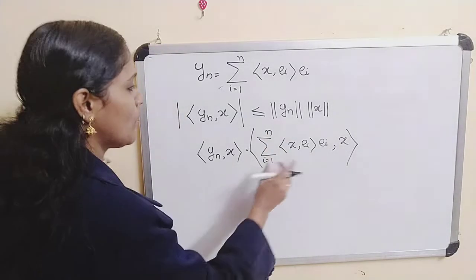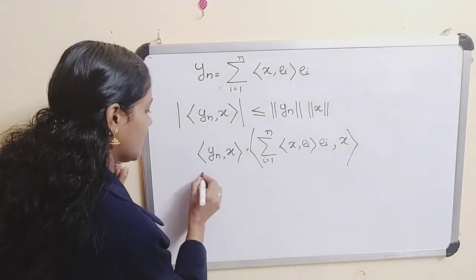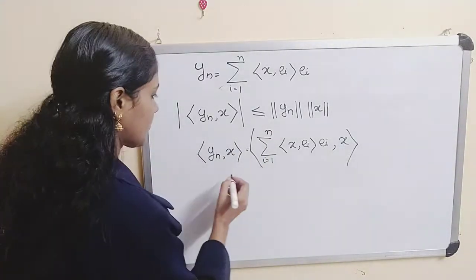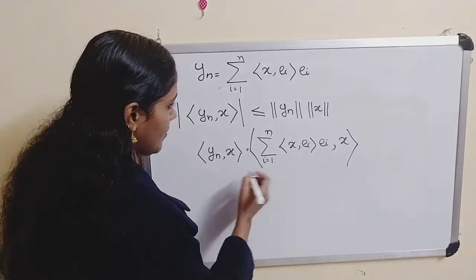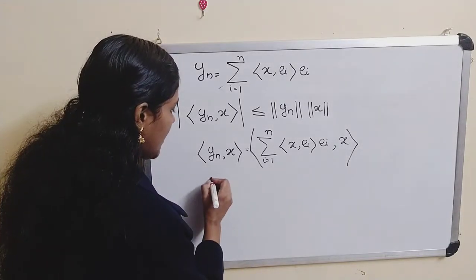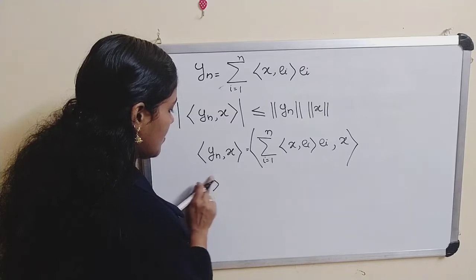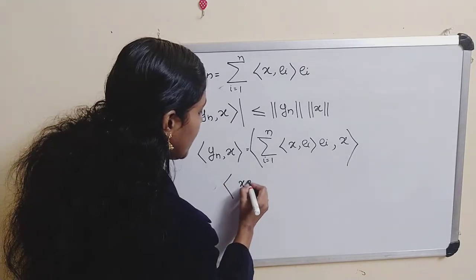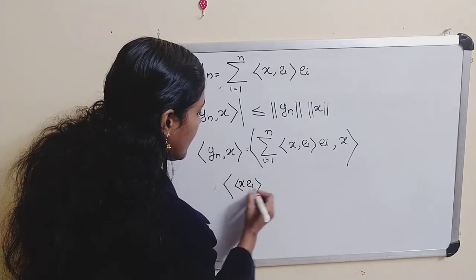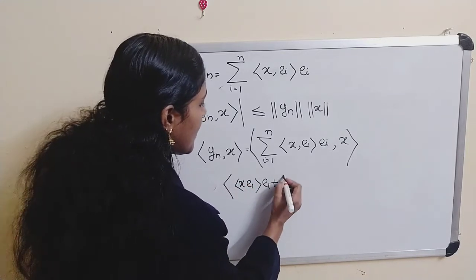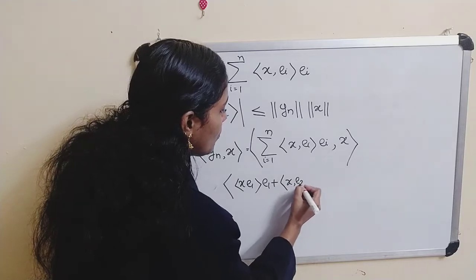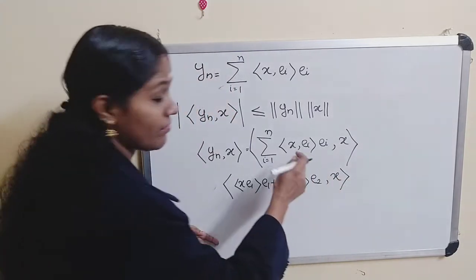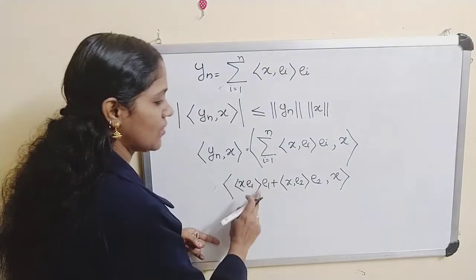Now what about the sum if n is equal to 2? Then this is actually the inner product of x and e_1, e_1, plus the inner product of x and e_2, e_2, comma x. If the terms are 2, then this is equal to this one.